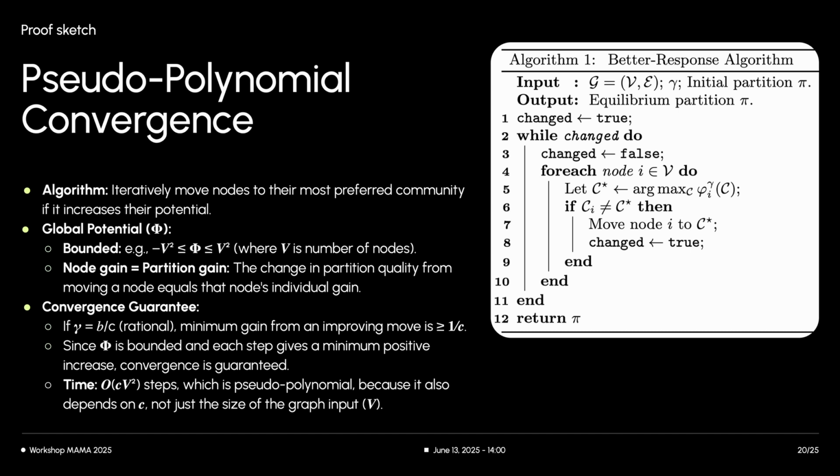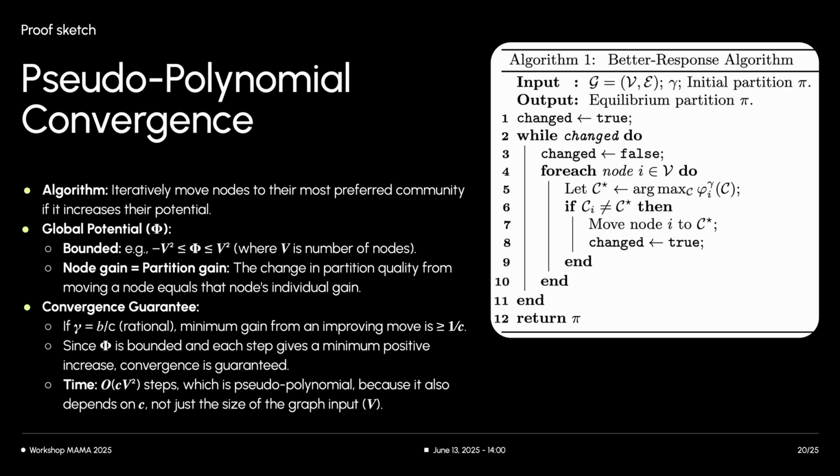We analyzed a simple best response algorithm like the one shown. It iteratively allows nodes to move to their currently most preferred community if that move increases their individual potential. The key to understanding its convergence lies in the properties of the global partition potential function. First, this potential is bounded. It can't go lower than approximately minus v squared or higher than v squared, where v is the number of nodes. Crucially, when a node i moves and its individual potential increases, the global partition potential increases by the exact same amount. So, local improvements directly translate to global improvements.